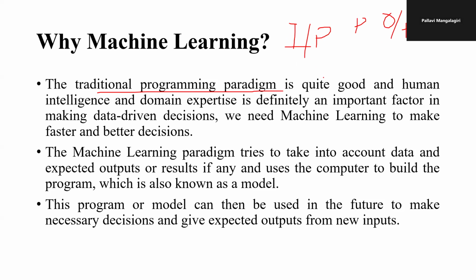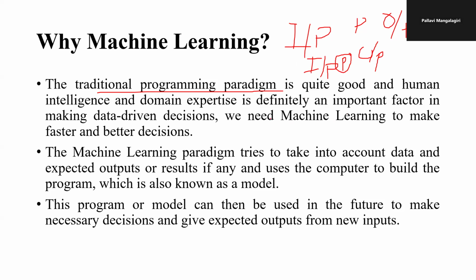Compared to that, in machine learning programming, we have inputs and we have outputs, and we are supposed to generate the process. This is the critical task in the machine learning programming paradigm when compared to normal programming.